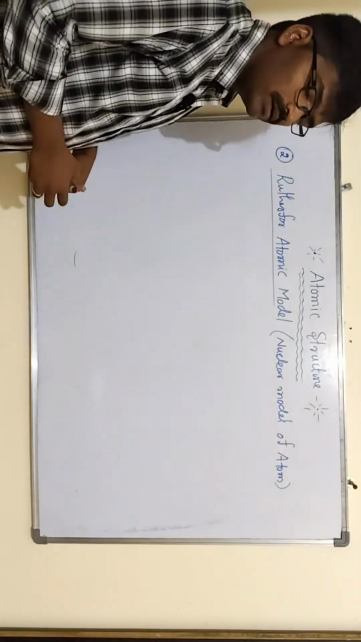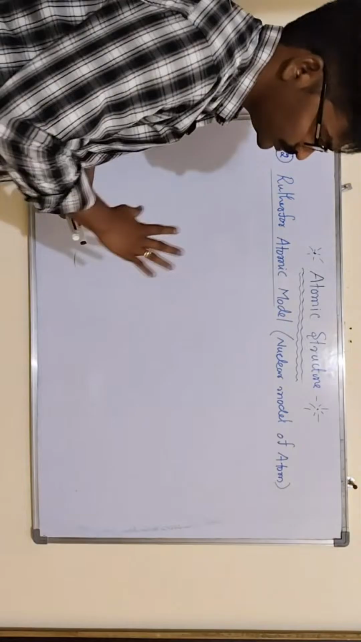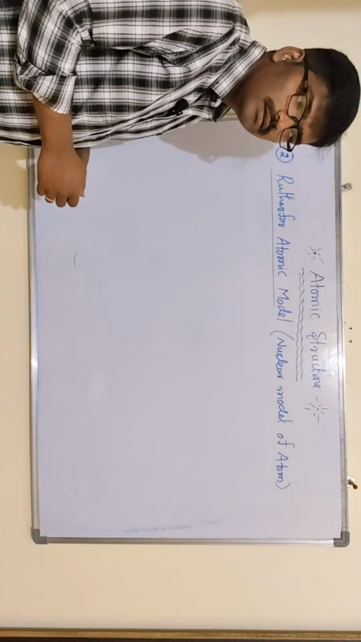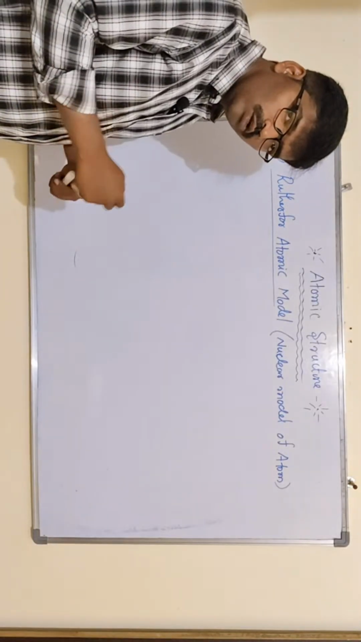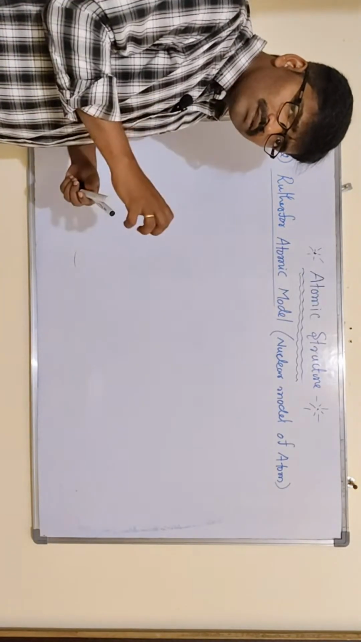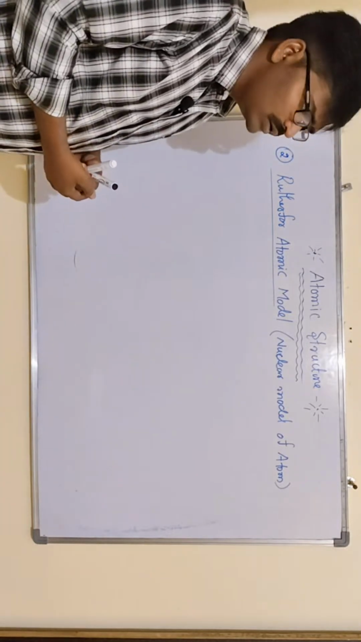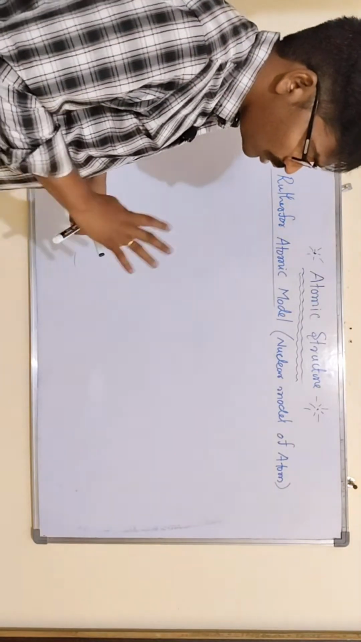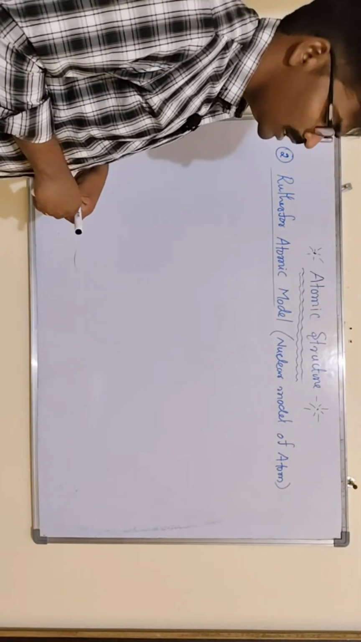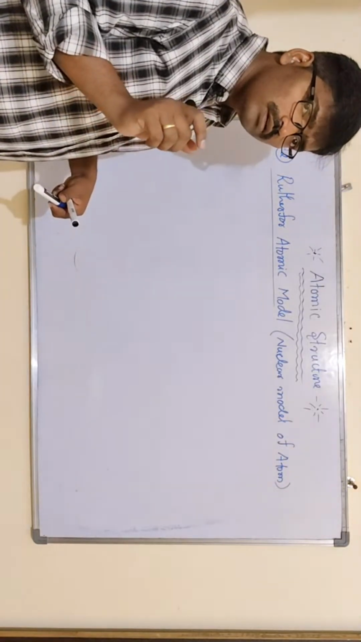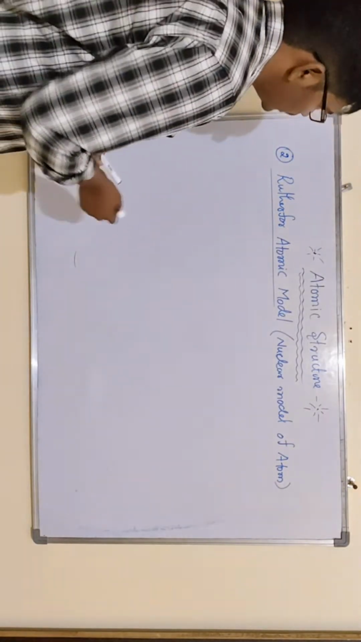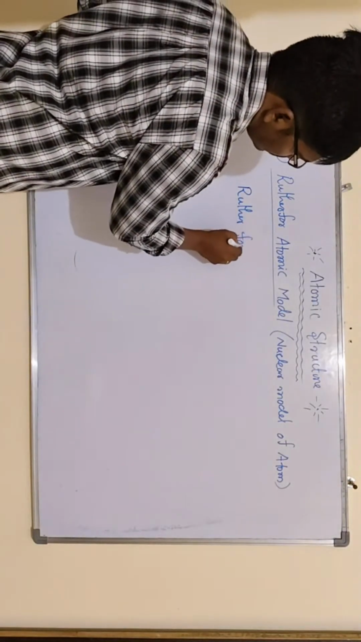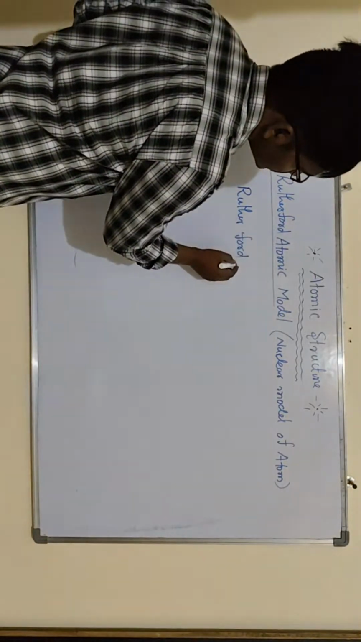Because in all atoms, electrons are revolving around the nucleus, like planets are revolving around the sun. That is given by Rutherford. How was it given? Actually, based on Rutherford's alpha ray scattering experiment.